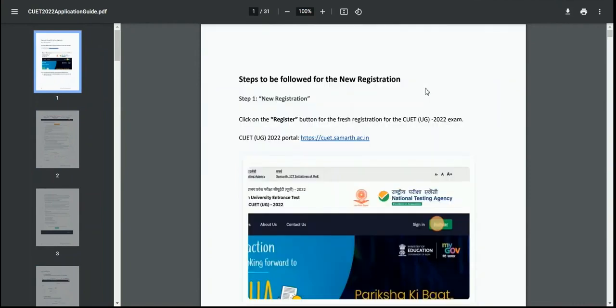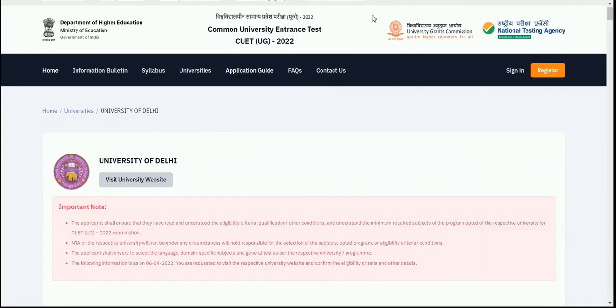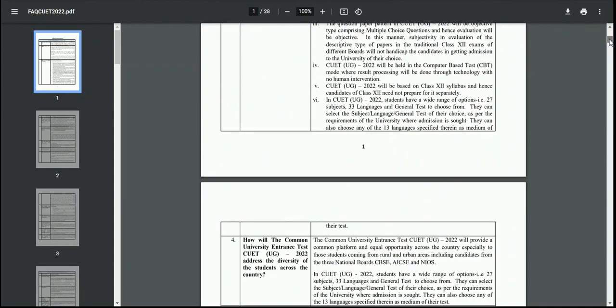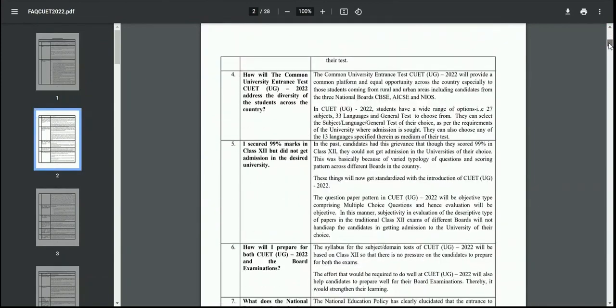Apart from the application guide, we have the next section which is FAQ. So here in the FAQ, you can see all the frequently asked questions and their responses in the FAQ PDF. So if you have any query related to the form submission or the eligibility criteria, you can just search your query over here and you can find your response. All the FAQs are mentioned in this PDF. In case of queries, you can refer to the FAQ.